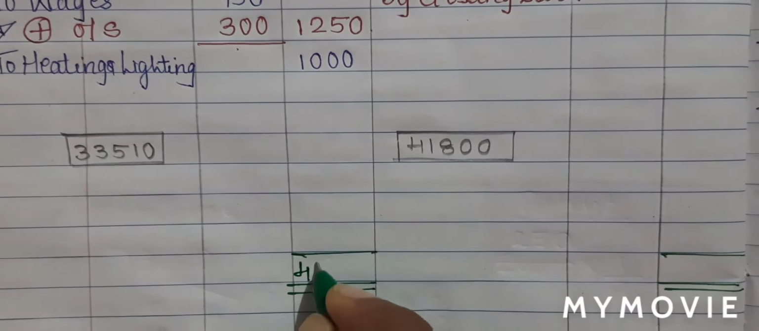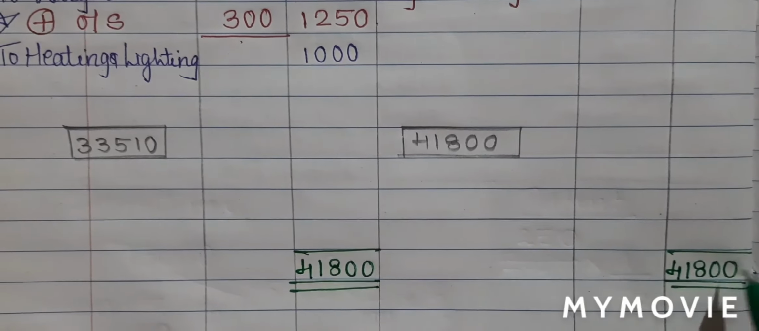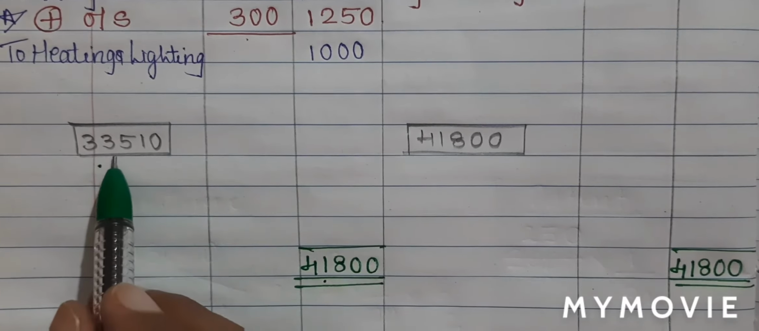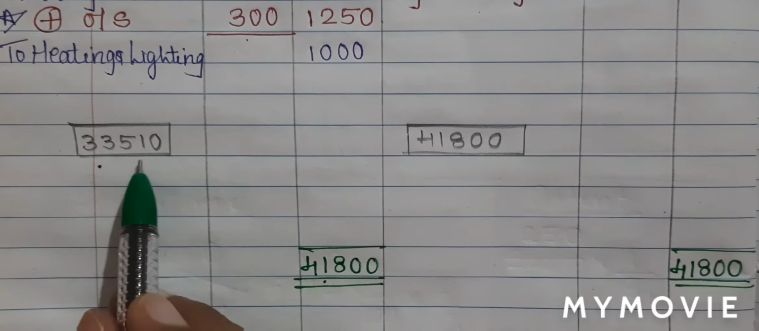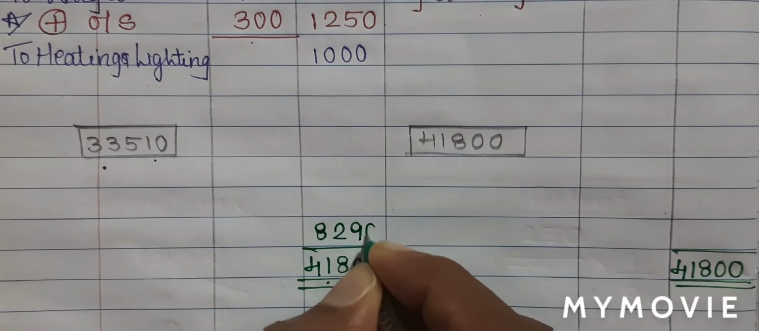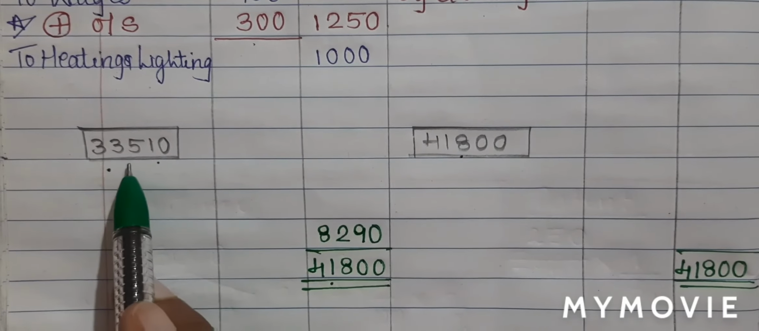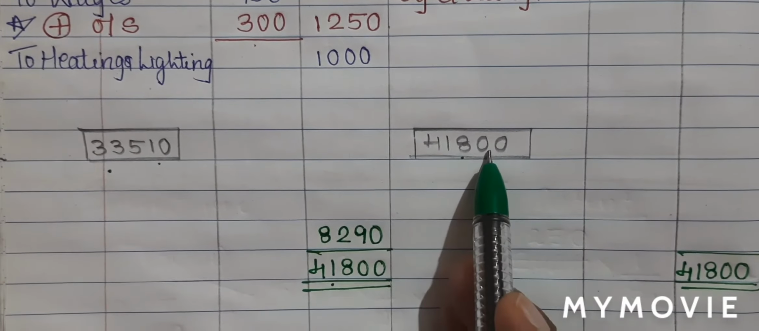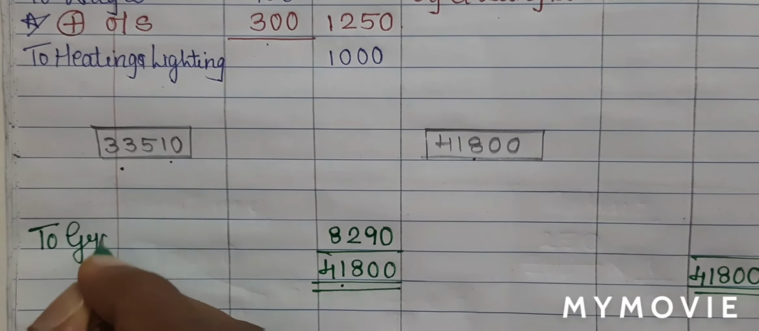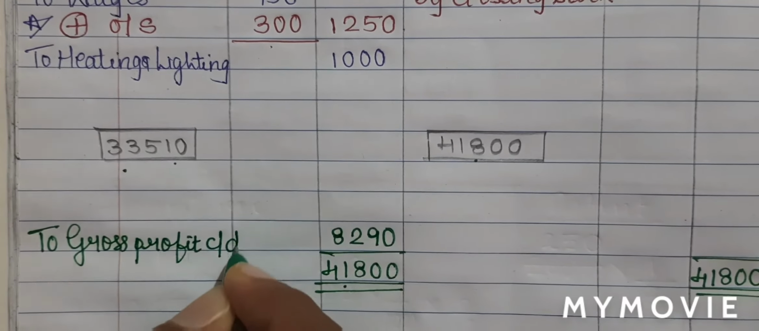So 41,800 will be written on both the sides. From the bigger total, I will minus the smaller total. So 41,800 minus 33,510. I'll get a balance of 8,290, which will be written on top. Now students, my income is more than my expense. When my income is more than my expense, which means my business has made a gross profit. So I'll write down to gross profit carried down.